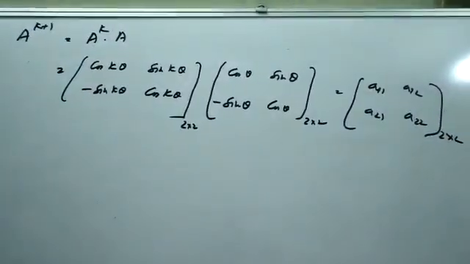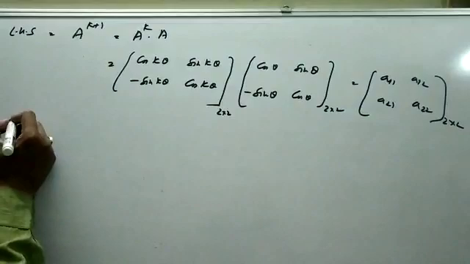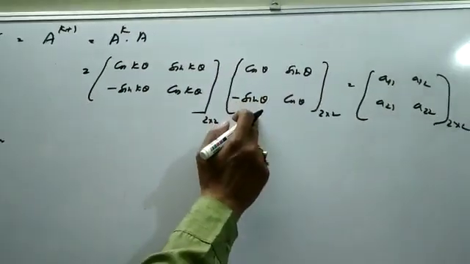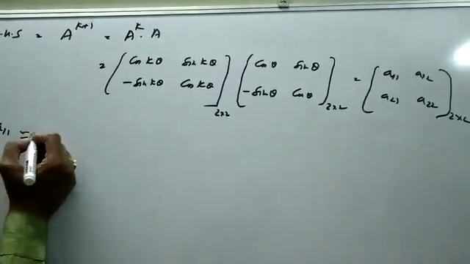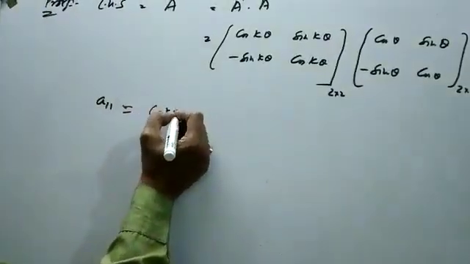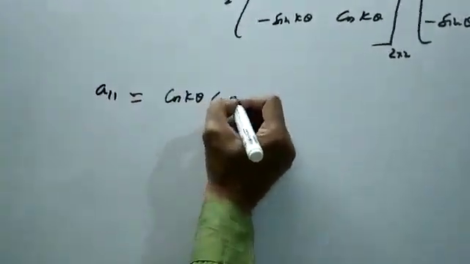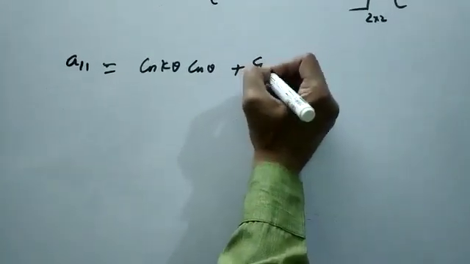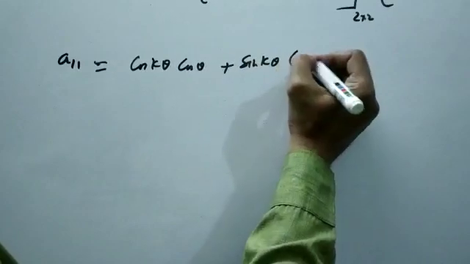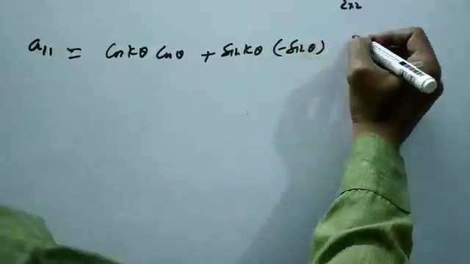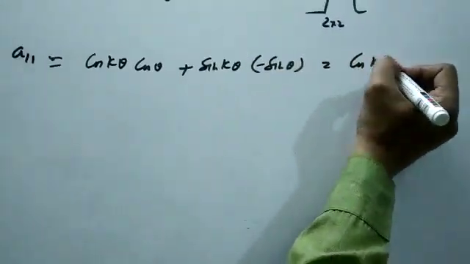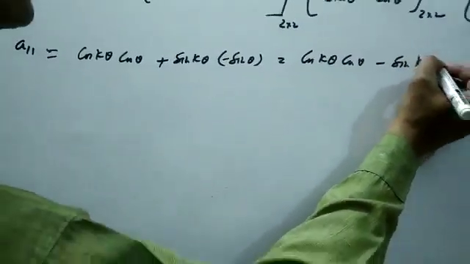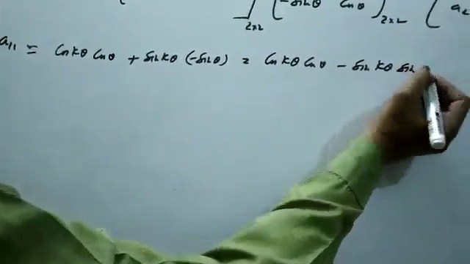Now find the value of A11. A11 is first row of this multiplied by first column of post multiplier. So this is equal to cos k theta cos theta minus sin k theta sin theta. All right.